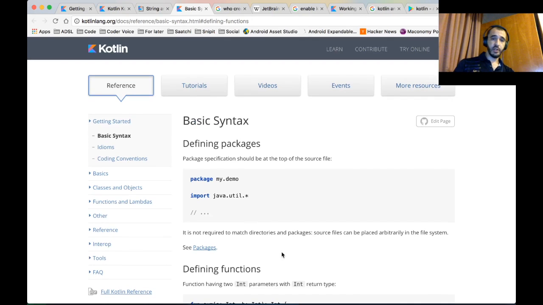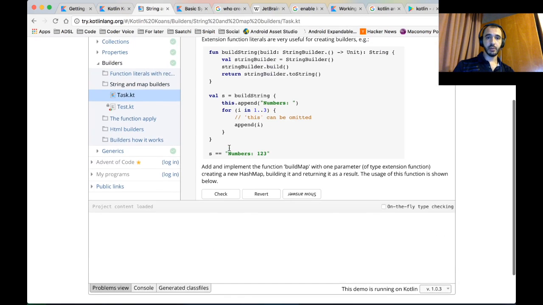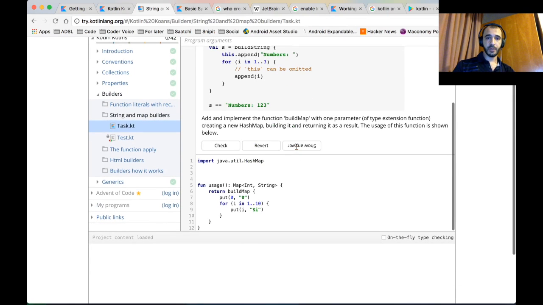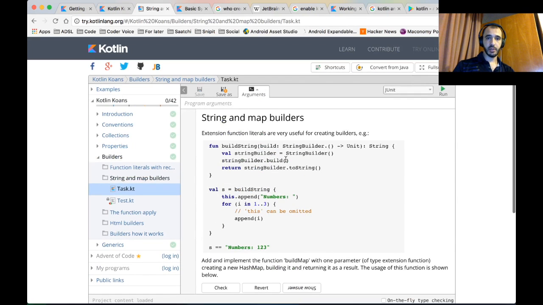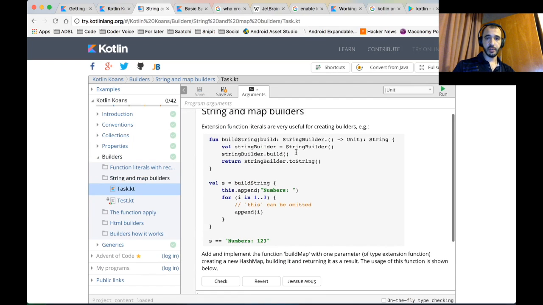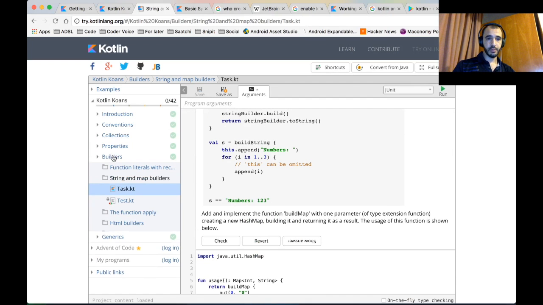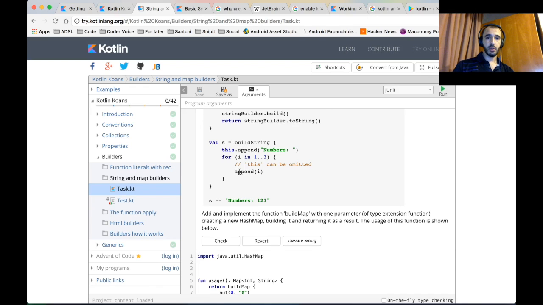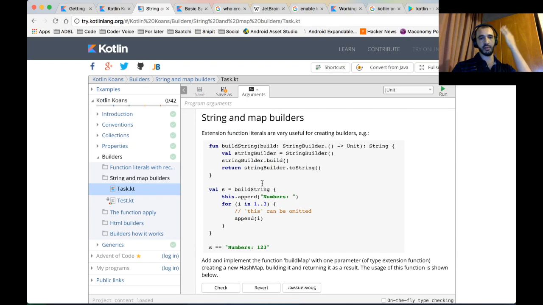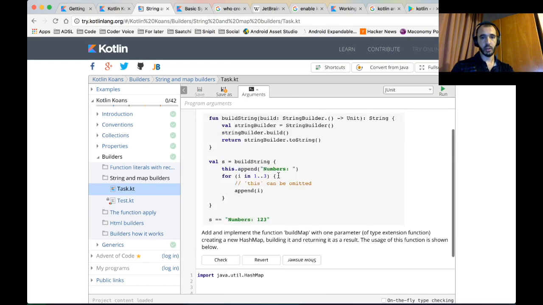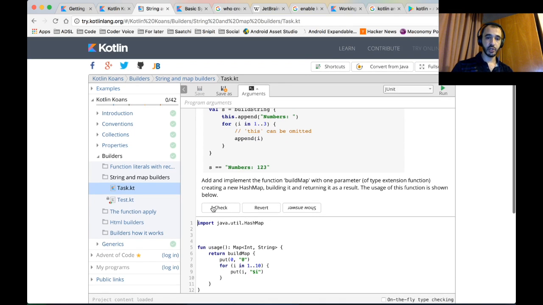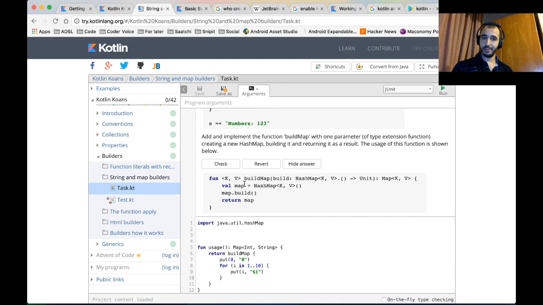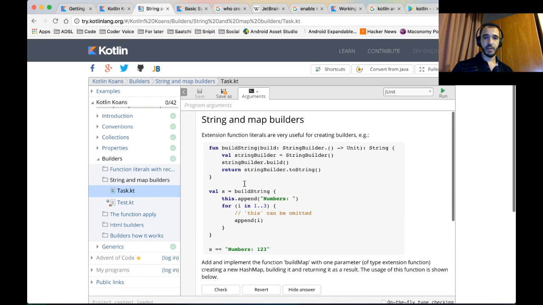Okay, so in the next video, it's gonna be this stuff. What we do is, we open this testing thing, and we just read the reference about it. There's references here that tell you what you should do. They explain to you what the nature of the problem is. For example, they explain what a string builder is in Kotlin, and then they give you this problem. And you can check, you can show answer. There's your answer. Very nice. I really love this.